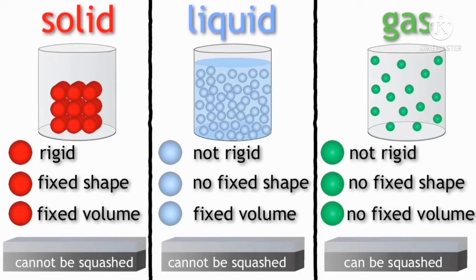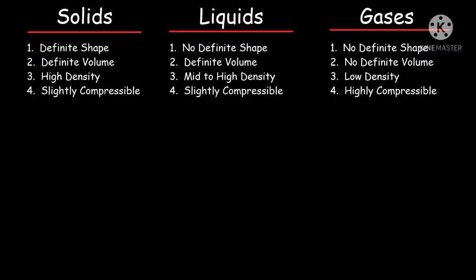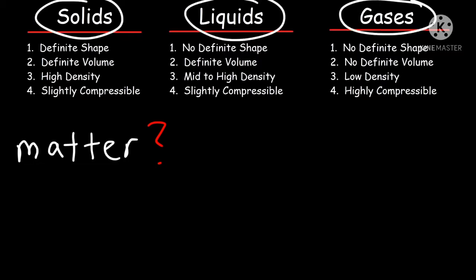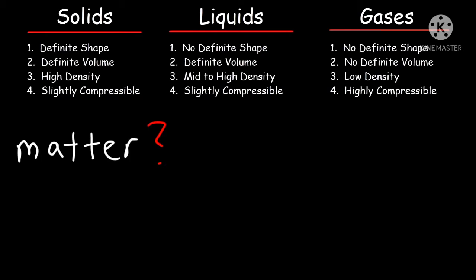Okay, children, till now we have seen the different states of matter, but now we will see what matter is. Matter is nothing but anything having certain mass and occupying some space. What is matter actually? The substance which has certain mass and occupies some space is matter. The three states of matter are solid, liquid, and gas.